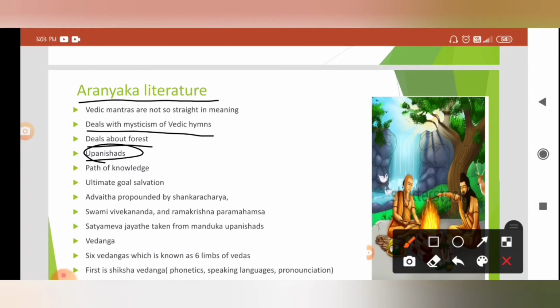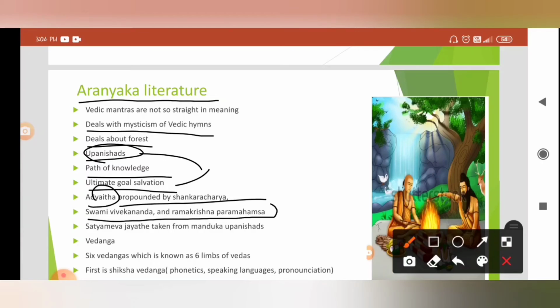The Upanishads are a path of knowledge, and their ultimate goal is salvation, how to gain salvation. Advaita is also part of the Upanishads, mainly propounded by Adi Shankaracharya. Swami Vivekananda and Sri Ramakrishna Paramahamsa also contributed to Advaita philosophy. Satyameva Jayate was taken from the Mundaka Upanishad, that you have to remember from the exam point of view. Next is Vedanga.